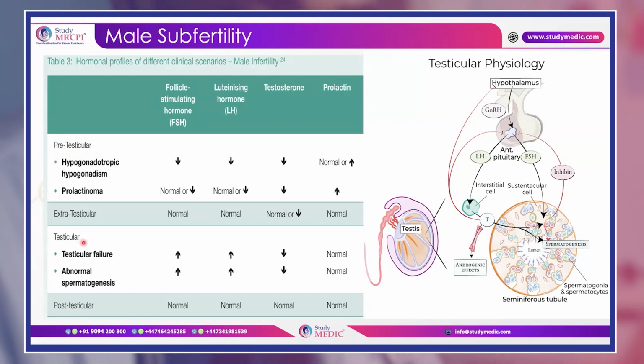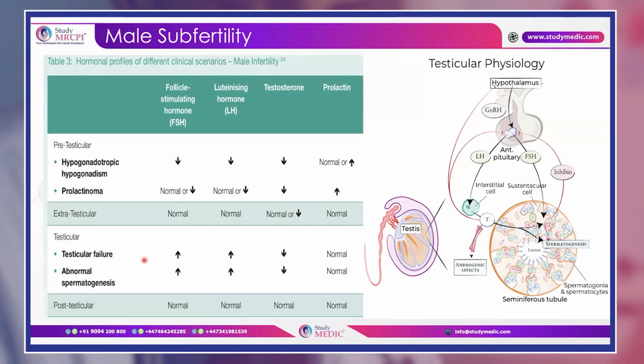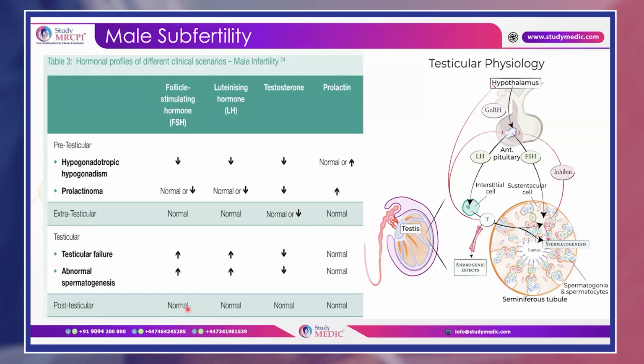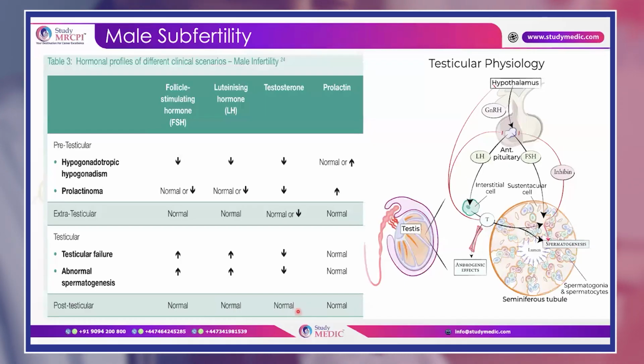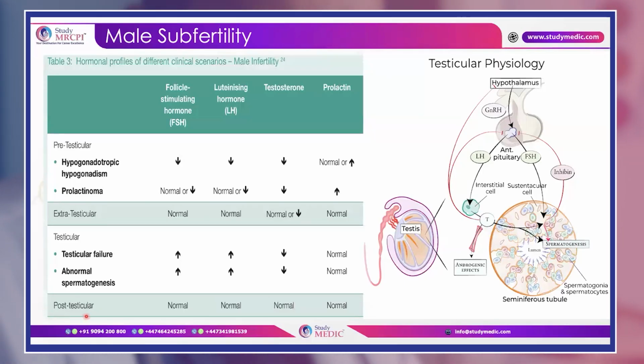In the testicular phase, if there is no negative feedback from inhibin to the anterior pituitary, then what will happen? There will be continuously increased FSH, increased LH, and no testosterone production. This is known as testicular failure, or the testicular phase, which we are discussing. And if the whole hormonal profile is normal, but there is some mechanical obstruction, then FSH is normal, LH is normal, testosterone also is normal, but still we cannot see any sperm in the sample. That means it is a post-testicular phase.